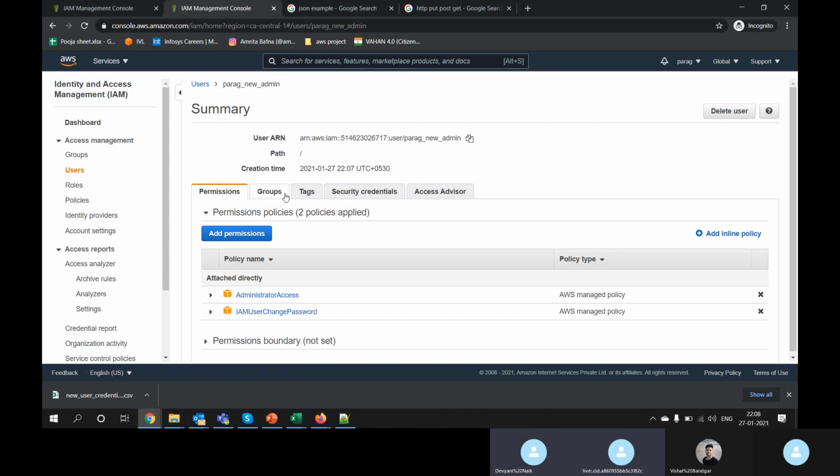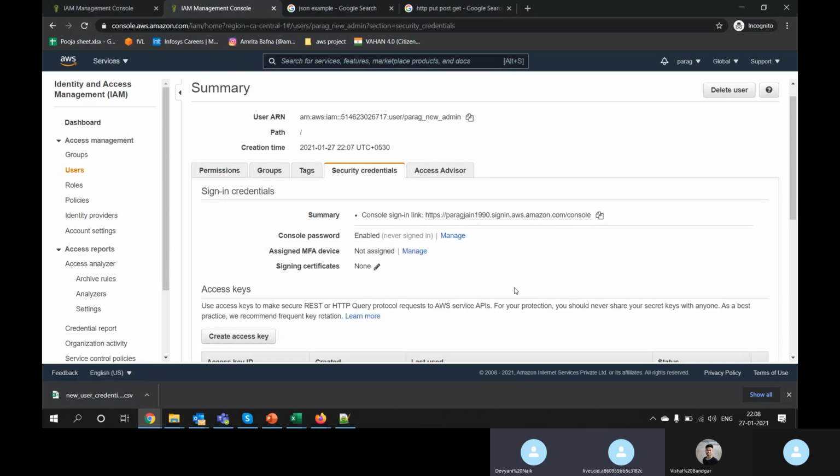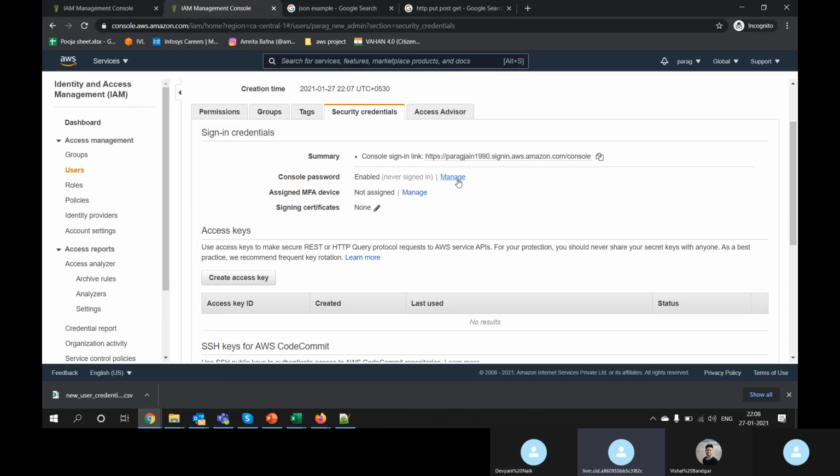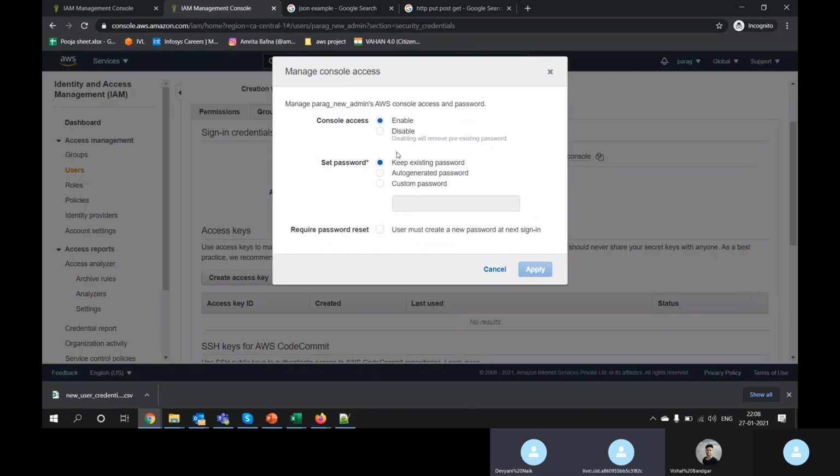I'm in Parag. You can see security credentials. You can click here and manage here, and you can auto-generate a password. You can keep the access, or you can regenerate it.